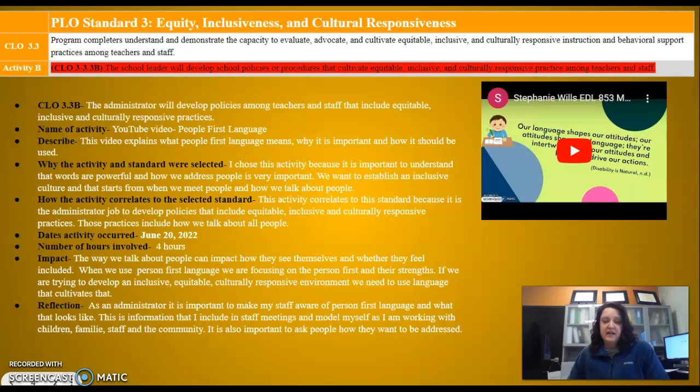This is information that I include in staff meetings and model myself as I am working with children, families, staff, and communities. I think it's also important to talk to staff and to students that it's important to ask people how they want to be addressed. Everybody may want to be addressed in a different way, and by asking people, we can make it more comfortable.